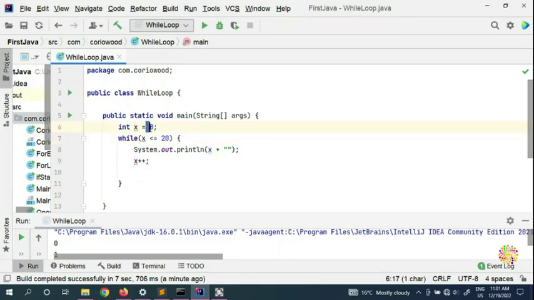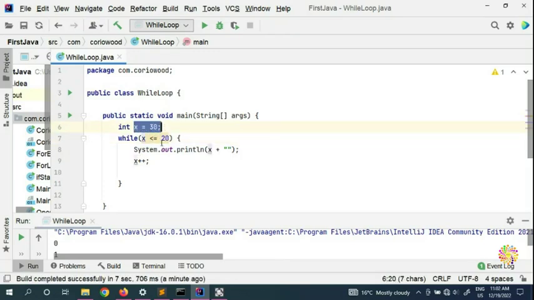Okay, so as I said, the condition has to be true. How about if we put a 30, for example? So we are putting a false condition. As I said before, the condition was true because our initialization was less than 20, and that was true in a computer.